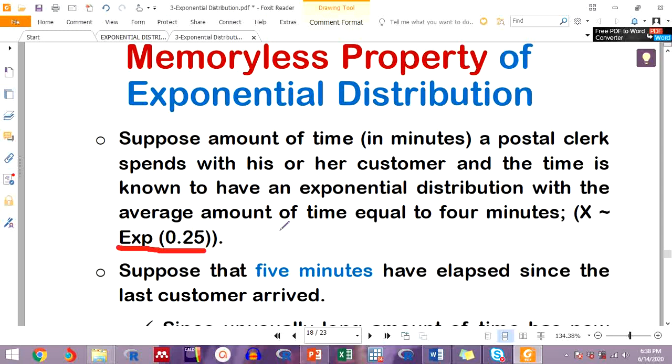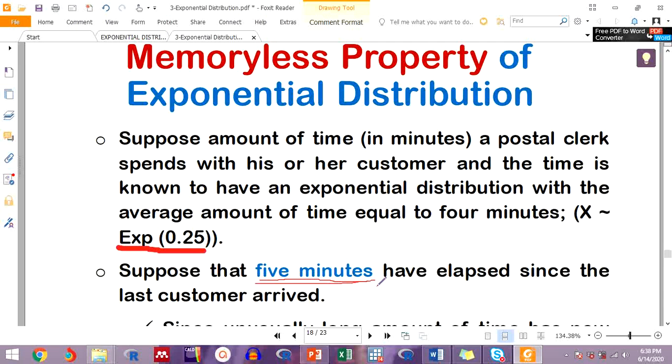Now, for instance, think that after saving the last customer, 5 minutes has elapsed. Now, what will be our expectation? Under normal situation, we could think that if 5 minutes has gone since we have saved the last customer, then it's likely that within the coming few minutes, can be 1, 2, or 3, we're gonna receive another customer.